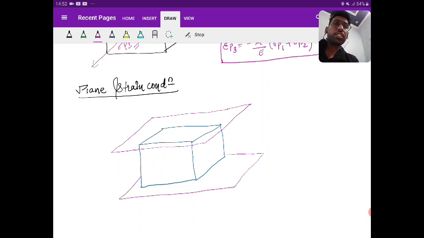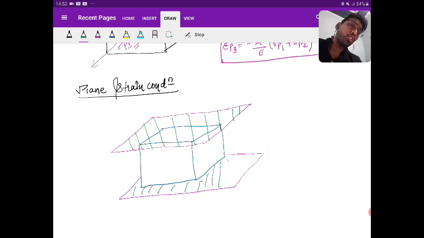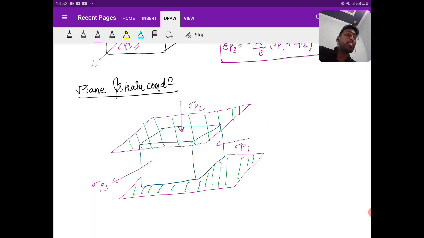Now, see here, in this part. Can you see that this block is not allowed to move in one of the directions? Yes or no? Suppose one of the principal stresses is sigma P1, the other is sigma P2, and the third one is sigma P3. In the direction of P2 you cannot see any strain, yes or no? But you can see the stress in that particular direction, right?